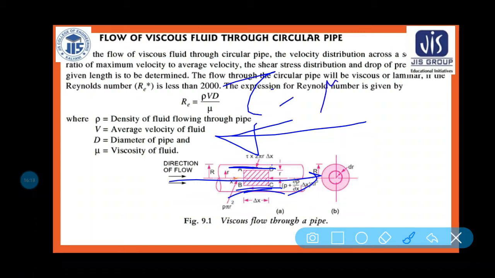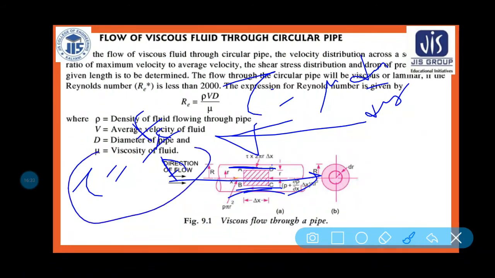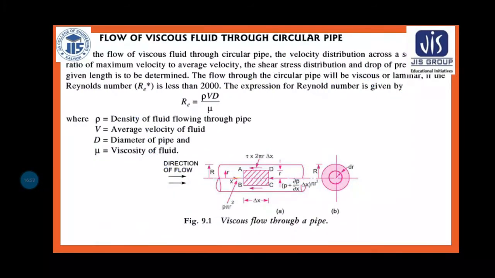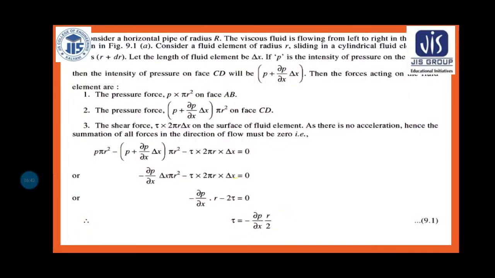Okay, so shear stress tau is equal to mu into du by dy, but shear stress is equal to what? Shear stress is equal to shear force by area. So shear force is your tau into area. So tau into area is your 2 pi r into dx. Am I right? So I hope this equation, this diagram is clear.